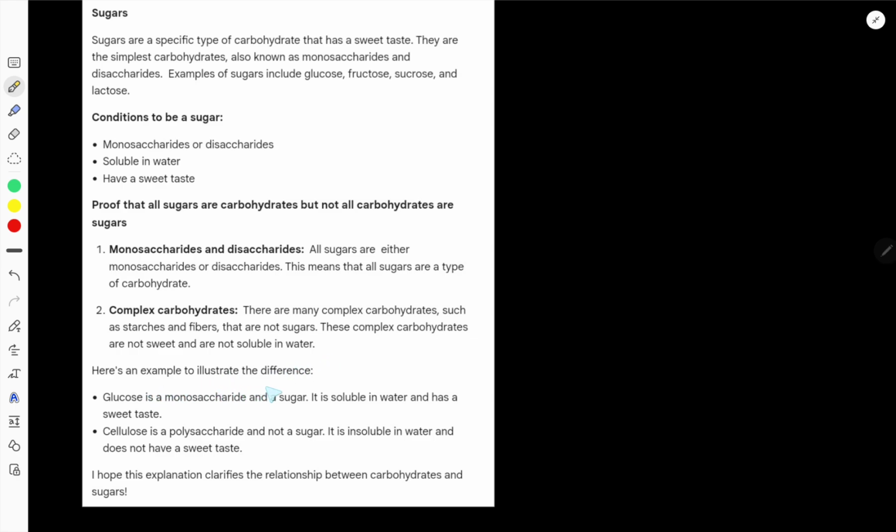Here is an example to illustrate the difference. Glucose is a monosaccharide and a sugar. It is soluble in water and has a sweet taste. So cellulose is a polysaccharide and not a sugar. It is insoluble in water and doesn't have a sweet taste.